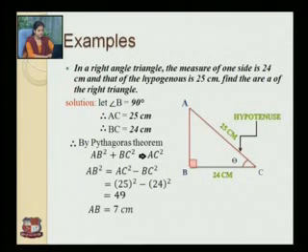Here angle B is 90 degrees, angle C is theta, therefore the adjacent side is 24 centimeters and the opposite side is AB, which we have to find out. According to the Pythagoras theorem, AB square plus BC square is equal to AC square. Therefore, AB square is equal to AC square minus BC square. Now, AC is 25 and BC is 24. Substituting these values, 25 square minus 24 square is equal to 49, and the square root of 49 is 7. Therefore, AB is equal to 7 centimeters.